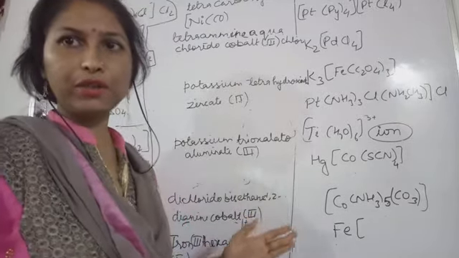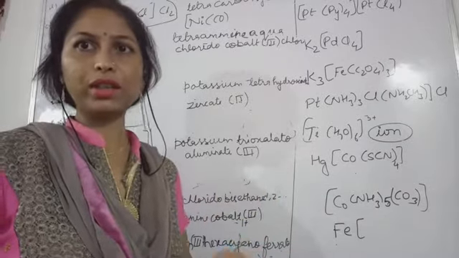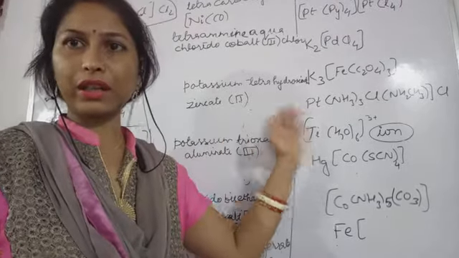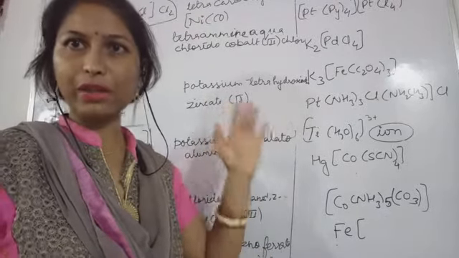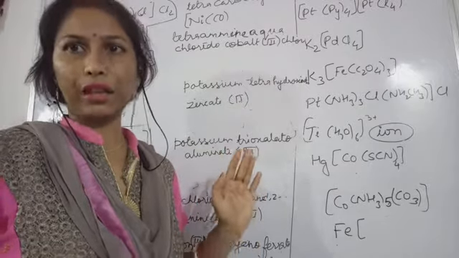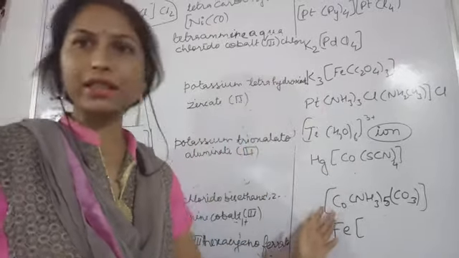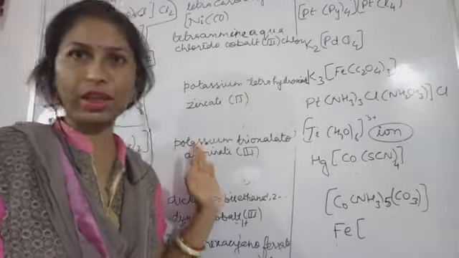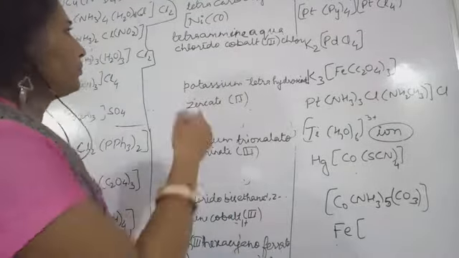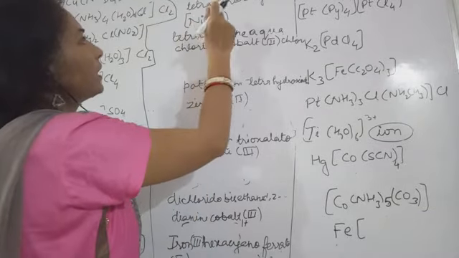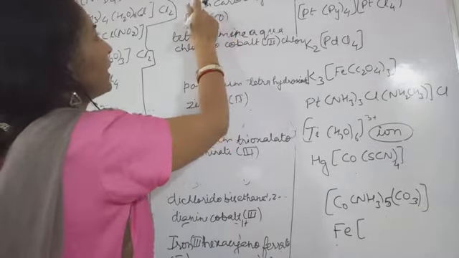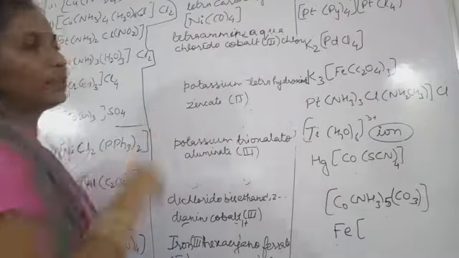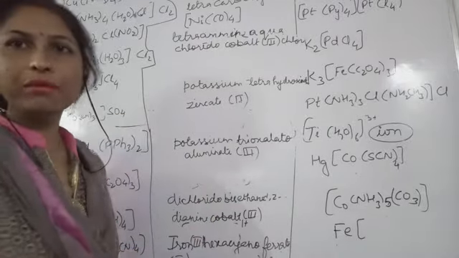After seeing this video, I am promising you that when students see the IUPAC name, they will immediately be able to write the chemical formula, and if the formula is given to you, then also you will be able to write the IUPAC name. Just pay attention for a few minutes. Okay, see here, this is nickel carbonyl, and tetracarbonyl, so just write down 4. Okay, so this was the formula for the IUPAC name given to you.